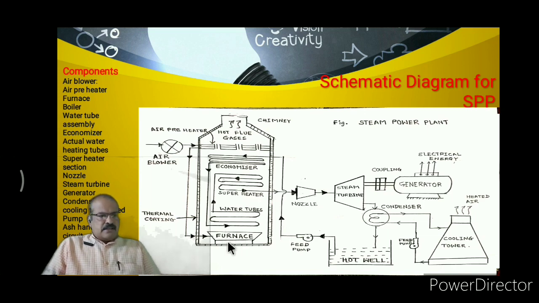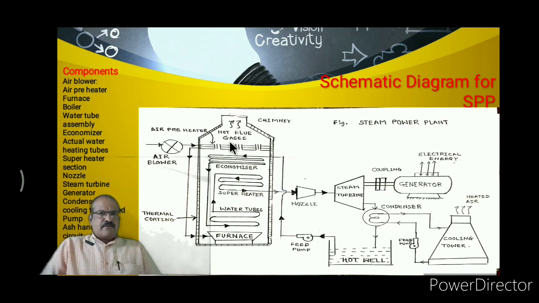And in this schematic diagram there is one ash handling circuitry, and this ash handling circuitry is utilized to transport the ash from the boiler to any other location.